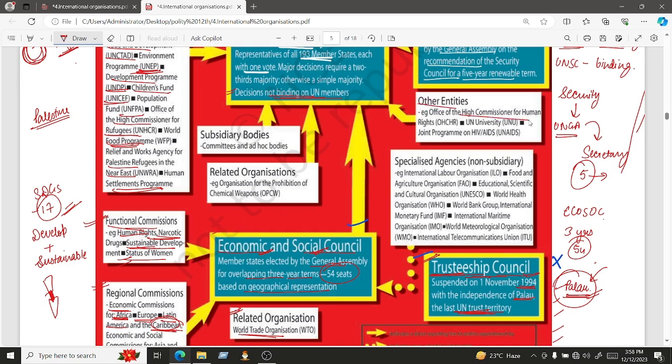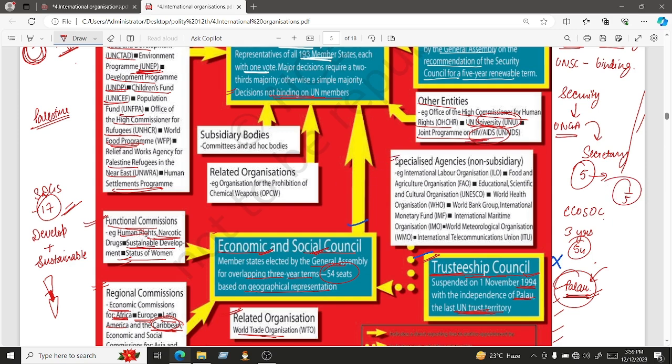So there is one High Commissioner for Human Rights. UN University is also there. Then there is a joint program on HIV and AIDS. Okay, because HIV AIDS is a very big threat, especially if you talk about Africa. Then every one out of five persons in Africa is suffering from this HIV AIDS. So that's a major issue.